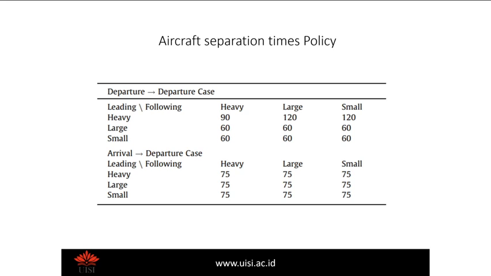If the first aircraft is a departure and the second aircraft is a departure, we follow this separation time. If the first aircraft is an arrival and the second is a departure, we need a clear runway. So we use this time standard for the simulation.